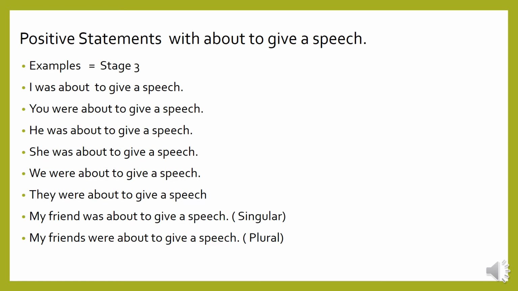We were about to give a speech. They were about to give a speech. My friend was about to give a speech, singular form. My friends were about to give a speech, plural form.